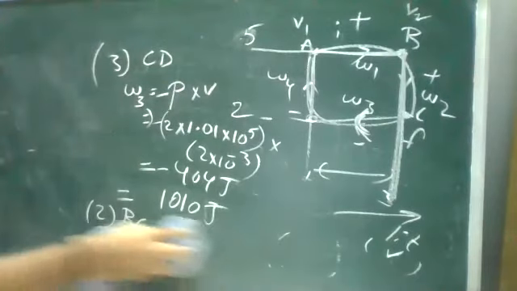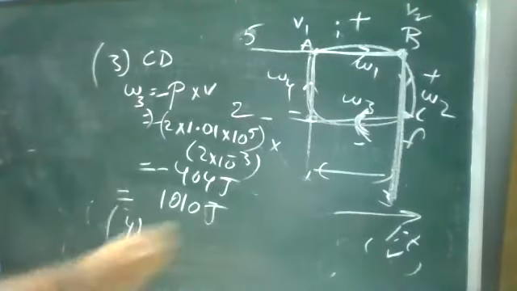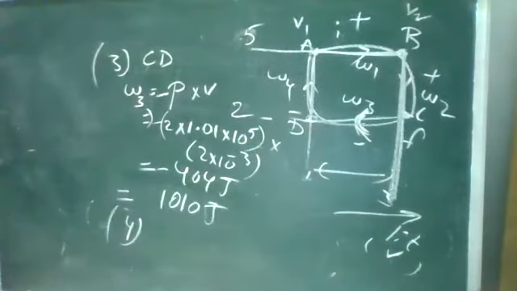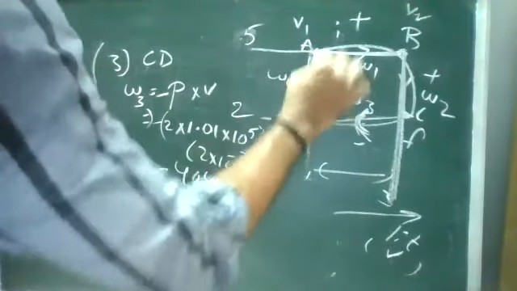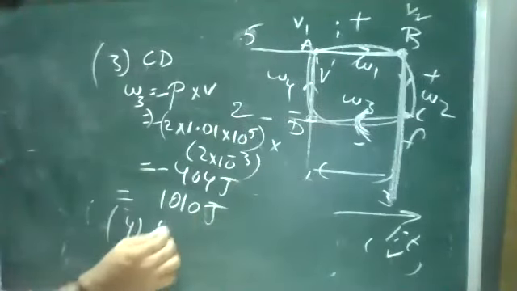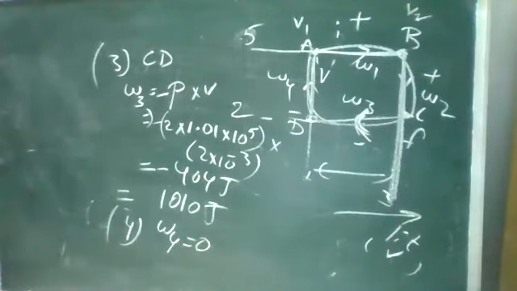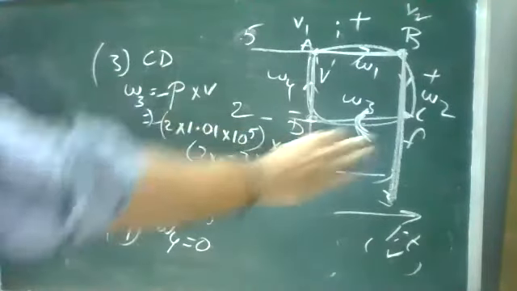Okay, next one, the fourth process. It was varying from D to A. When we are varying from D to A, the volume is constant. When the volume is constant, the work function is equal to 0. W4 is equal to 0. So there are 4 work functions. This is the individual process work function.